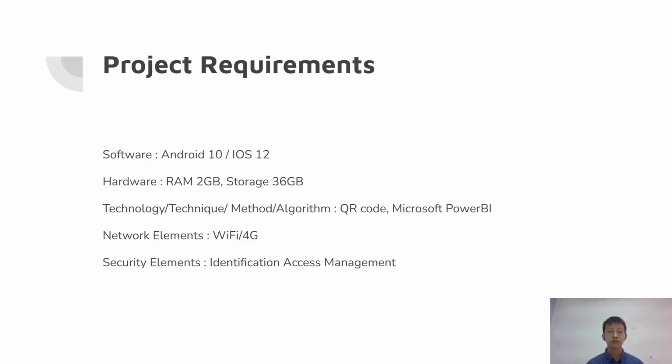For security, we will use identity access management, which stores the users' information in the database and manages access through authentication.